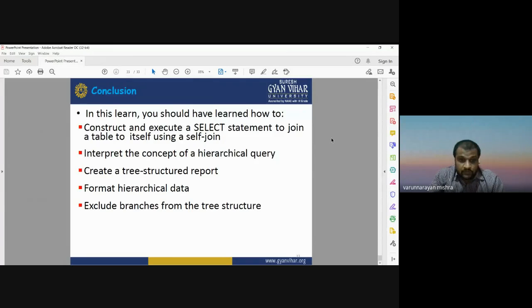We have seen how we can interpret the concepts of hierarchical query, how to construct a tree structure, what the required format of hierarchical data is, and how we can perform the pruning to exclude unnecessary information or results while running the hierarchical query. So this is all about hierarchical data query or self joining. Thank you very much for today's lecture.